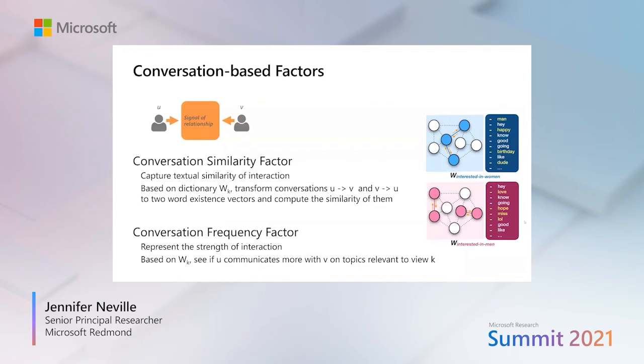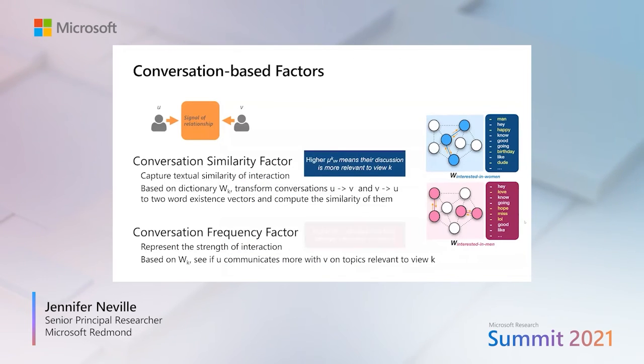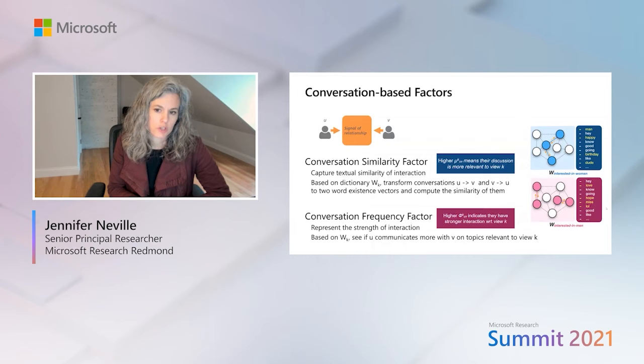And what we do to construct these factors is we take all the pairs of nodes that are involved in a particular relation, and then we create a dictionary of the words that are used primarily amongst those pairs. And then we do that for each of the relations that we have. And so we build up a TF-IDF-like dictionary for each relation, and then we can calculate the conversational similarity factor and the conversation frequency factor of a particular interaction between a pair of users with respect to these dictionaries.